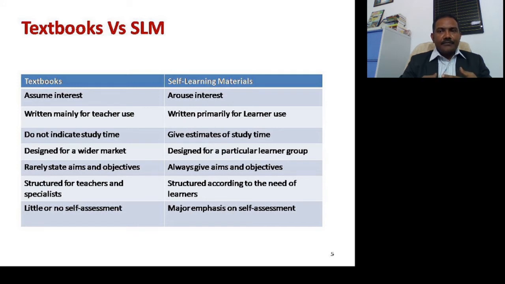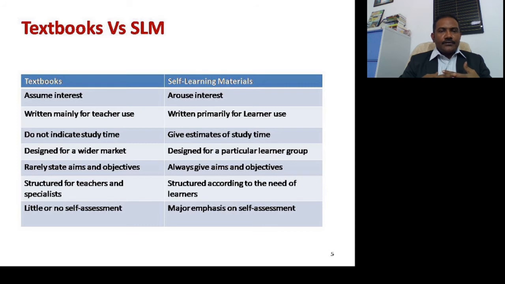So it is written mainly for the teachers to use the book. But self-learning material is written primarily for the learners to use. So there is a big difference in the objective of the textbook and self-learning material. The textbook is basically meant for teachers to use, and self-learning material is for the learners to use.